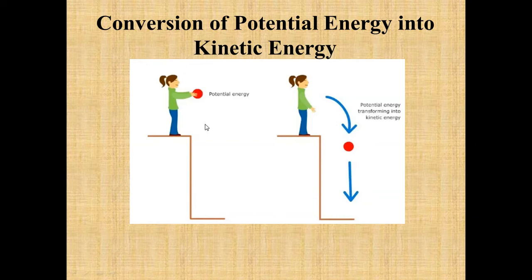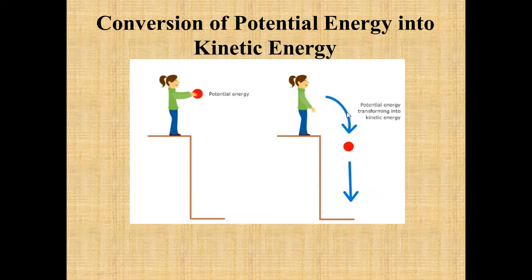As she throws the ball, what happens? This ball starts moving in the downward direction due to the gravitational force of attraction of the earth, due to which the potential energy of this ball is now transforming into kinetic energy. And when it reaches the ground, it has the maximum kinetic energy. So we can say that potential energy can be converted into kinetic energy if an object is released from a certain height,